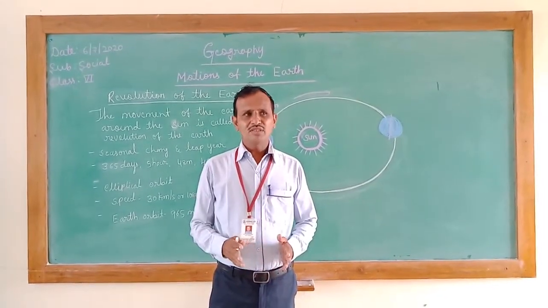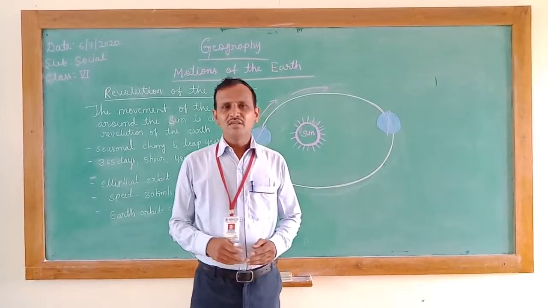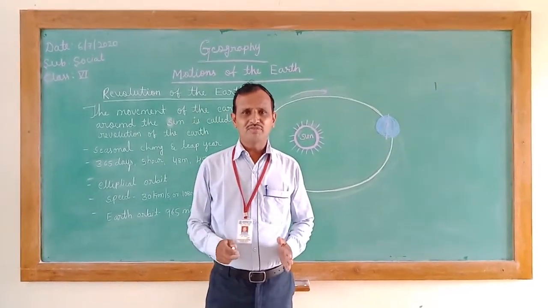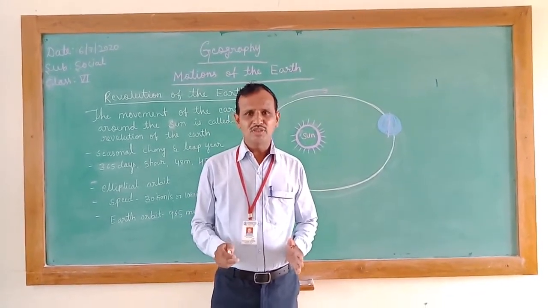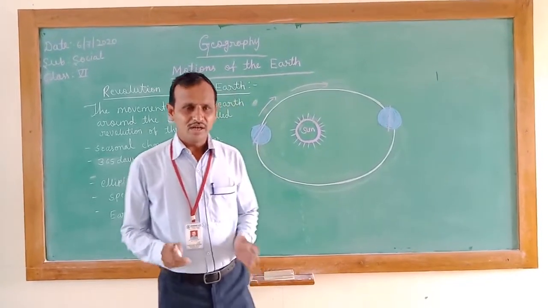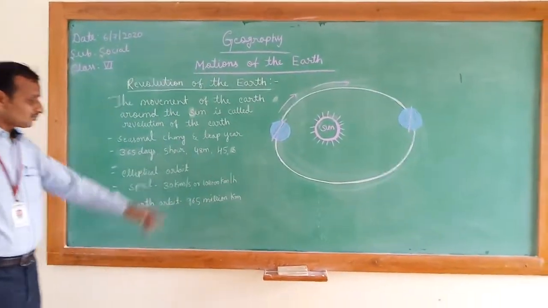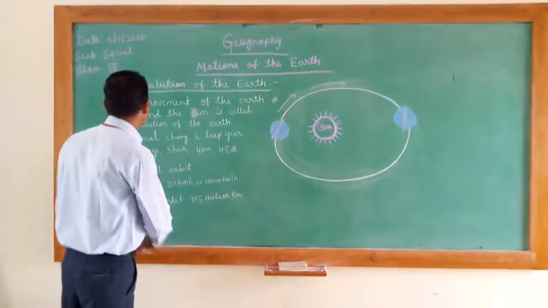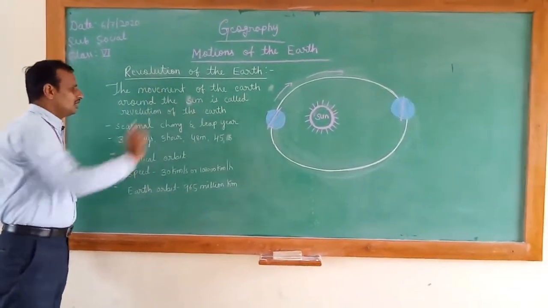So let us now discuss today the second topic of the motions of the earth, that is revolution of the earth. Earth has two motions, one is rotation, another one is revolution. Children, I already told you the meaning: the movement of the earth around the sun is called revolution of the earth.